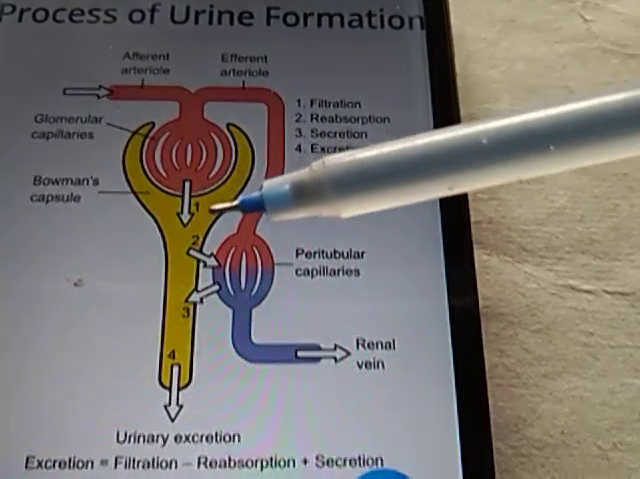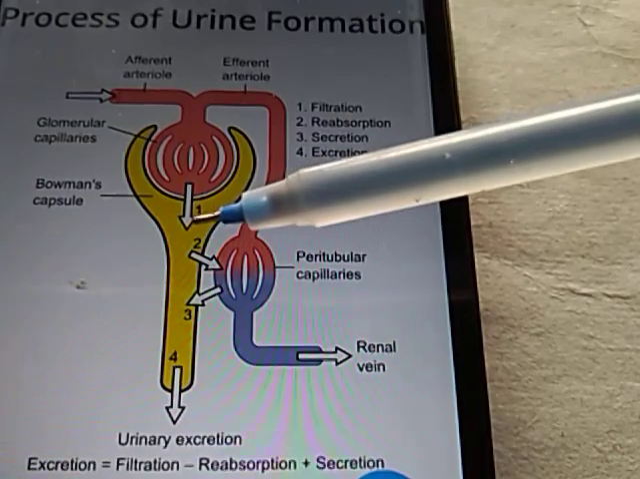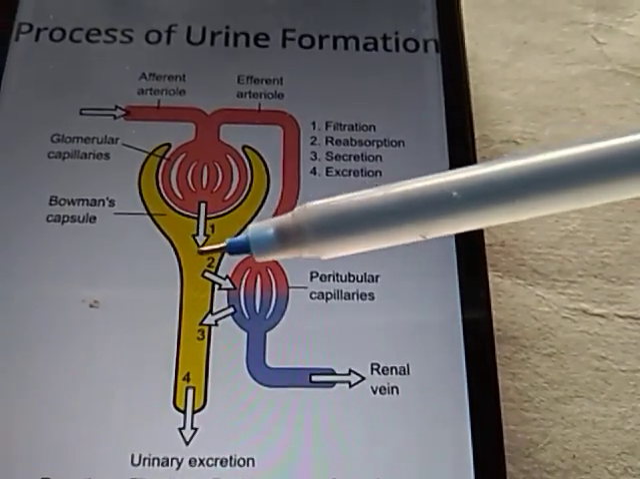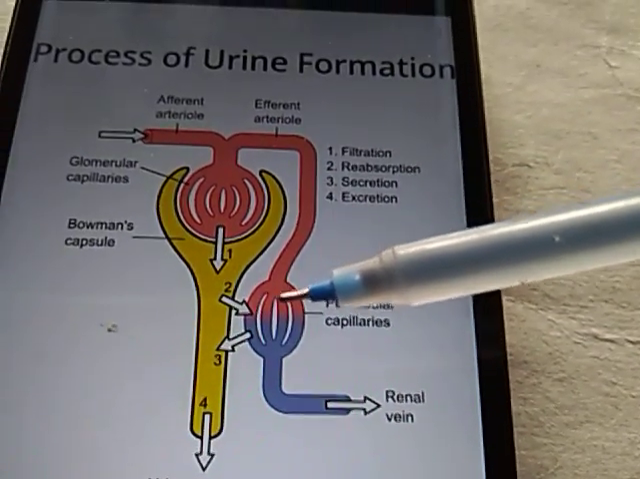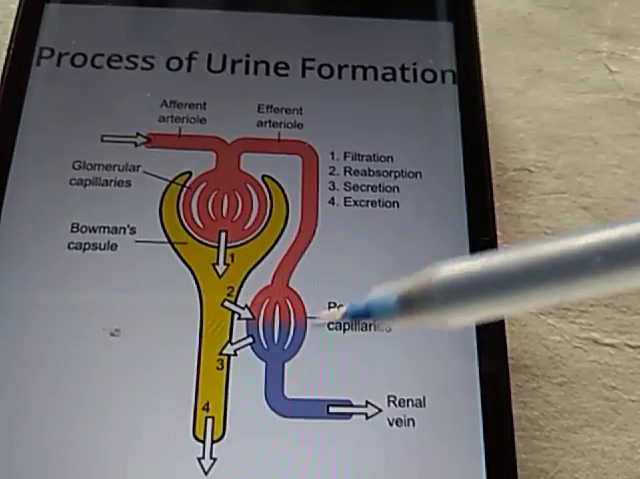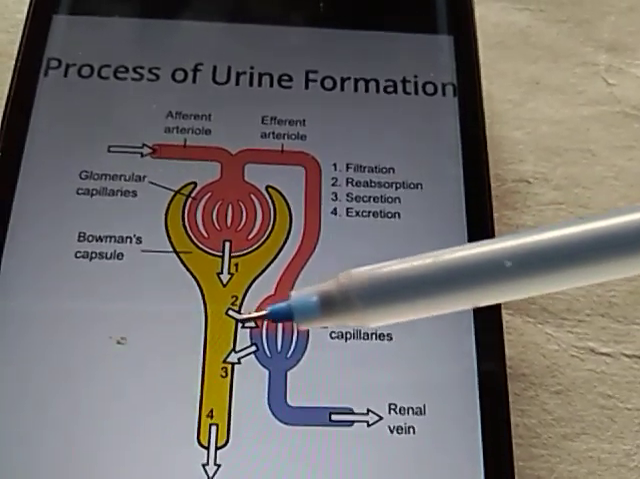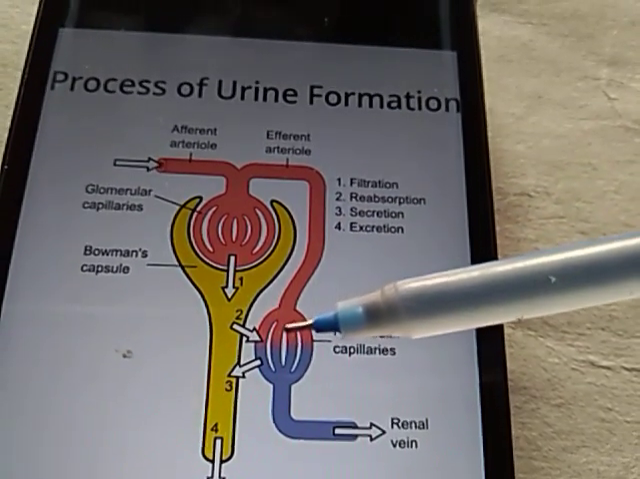As many of the substances are filtered out, the water, glucose, and many other substances that are useful for the body are also filtered out. So these are again reabsorbed by the peritubular capillaries. This is called reabsorption here. First filtration, then the second step, reabsorption.